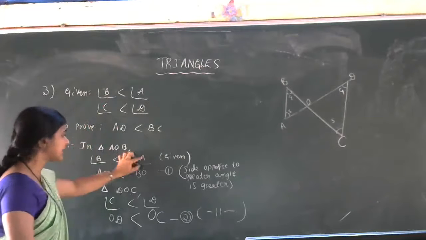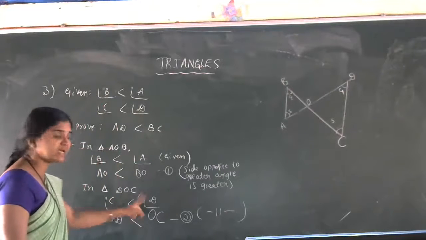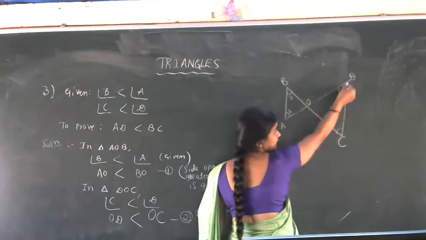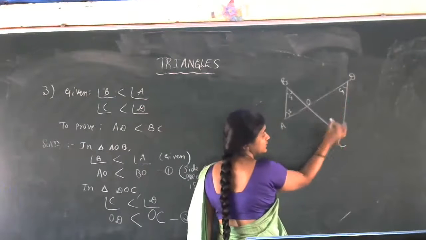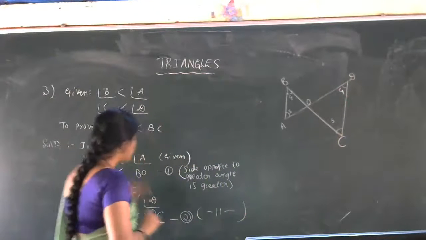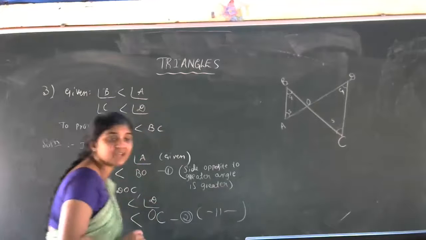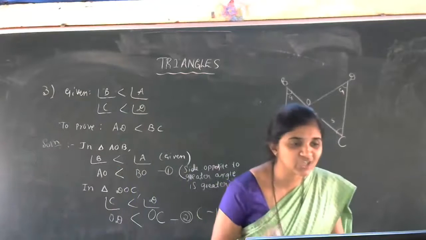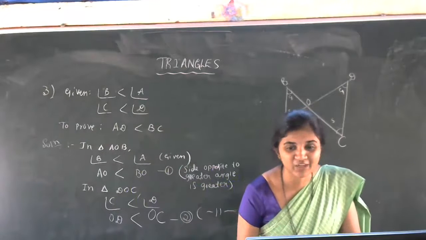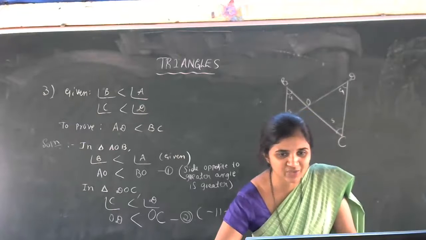Angle B less than angle A, in the sense, AO less than BO. Then angle C less than angle D, in the sense, OD less than OC. Got the idea? D's opposite side in this triangle is OC. C's opposite side in this triangle is OD. Now, what do we have to do with these two equations to get the result AD less than BC? We need the result AD less than BC. So what do we have to do with equations 1 and 2, students?